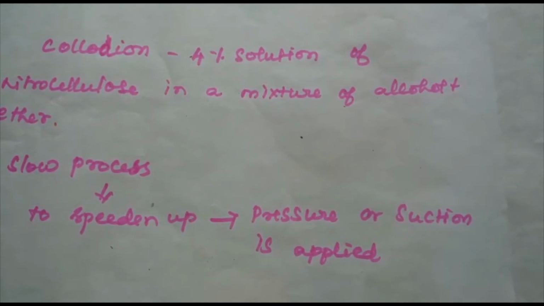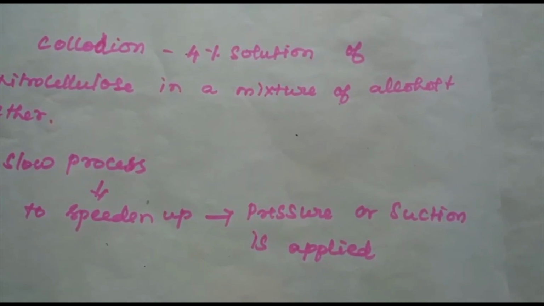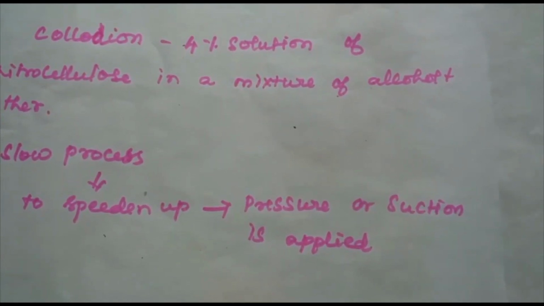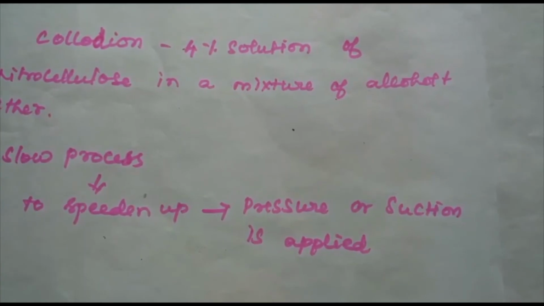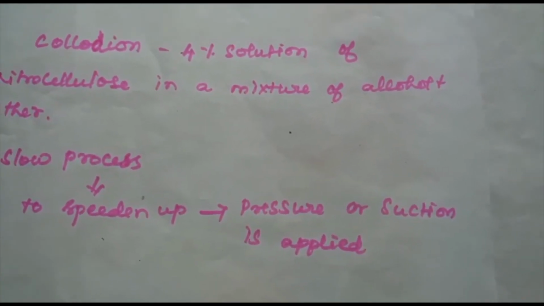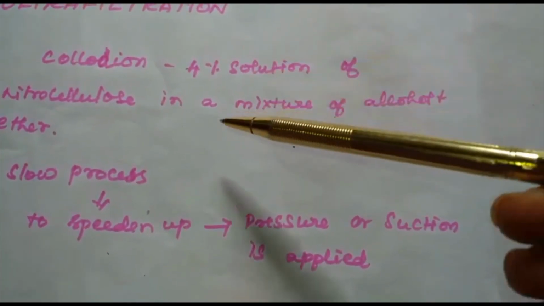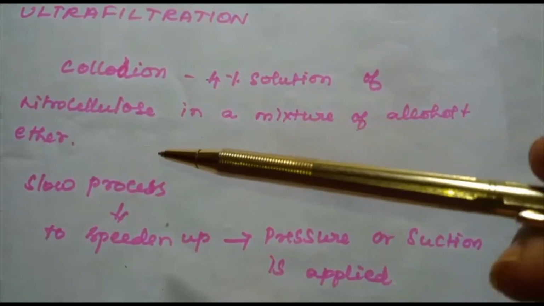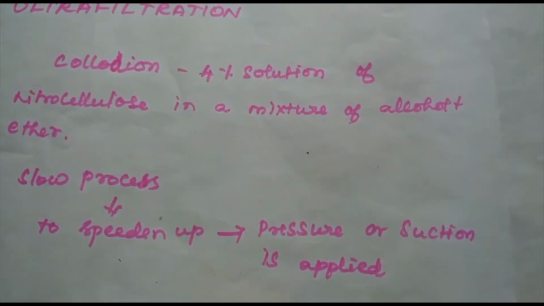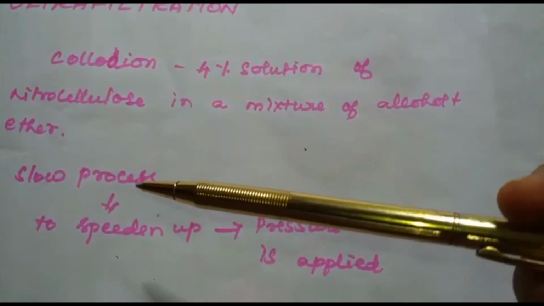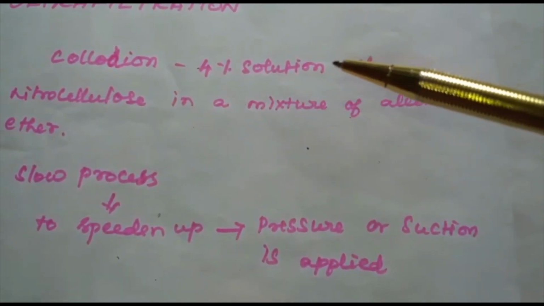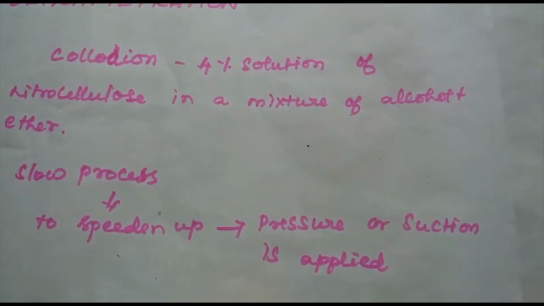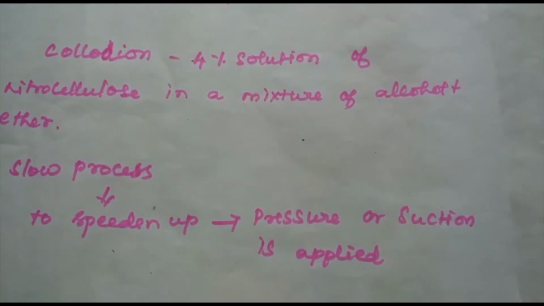Colloidal particles can pass through ordinary filter paper because the pore size is too large. However, the pores of filter paper can be reduced. How can it be reduced? It can be reduced in size by impregnating with collodion. What is collodion? Collodion is a 4% solution of nitrocellulose in a mixture of alcohol and ether. An ultrafilter paper may be prepared by soaking the filter paper in a collodion solution and then hardening it with formaldehyde, and finally we have to dry it.